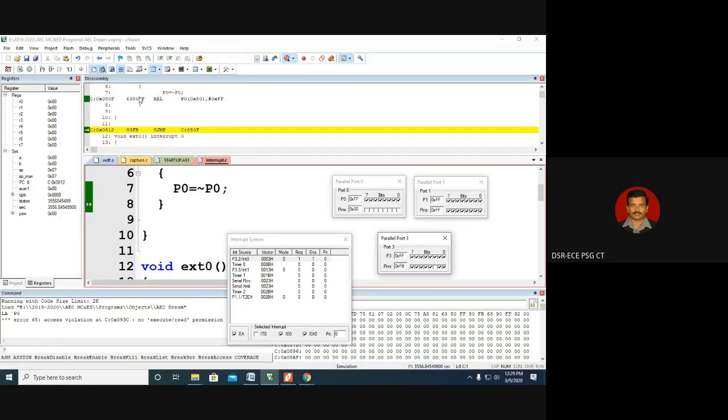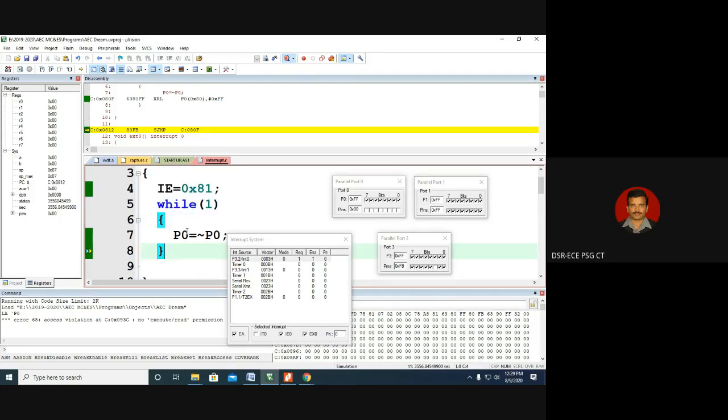That is, this is the main routine. Why is it jumping? Because of the while loop it is jumping. So that's why port 0 keeps on complementing. When it jumps to 80F, XRL port 0 will happen. Again it will come here, 80F, XRL port 0 will happen, because our main routine is this, as we see here. Because the while loop is over, again it has to come back here. That's why short jump is the code we have written, as we all know very well.